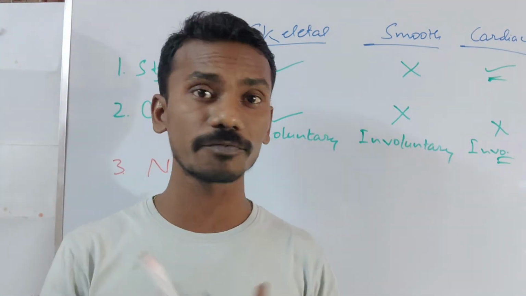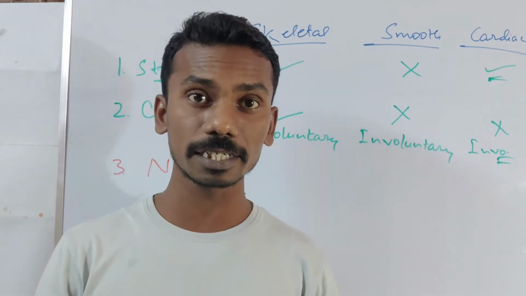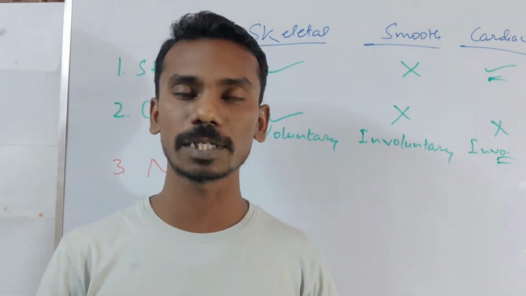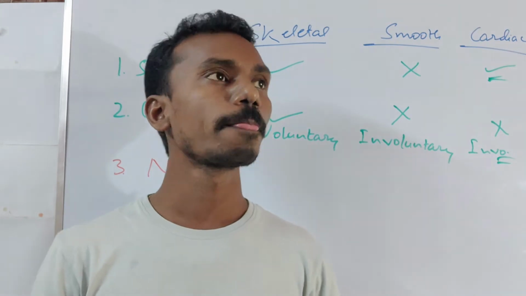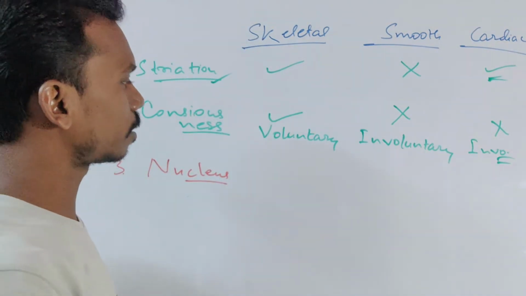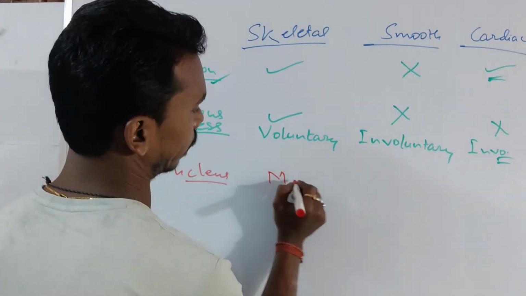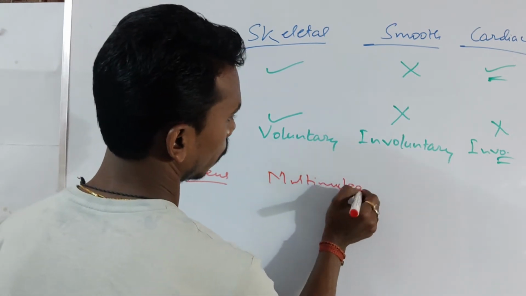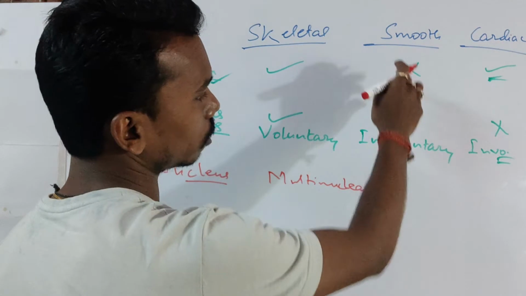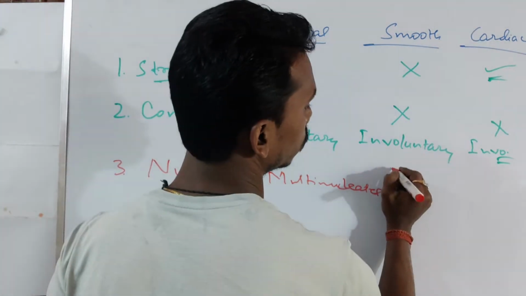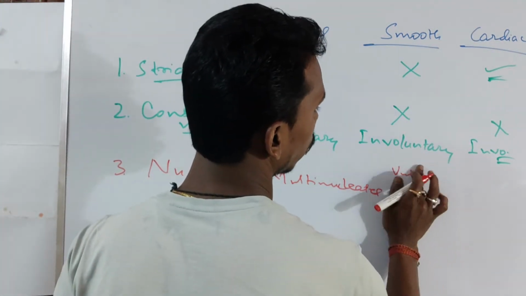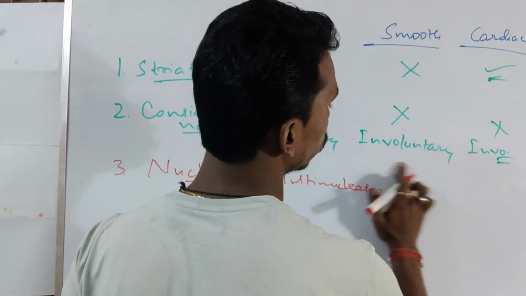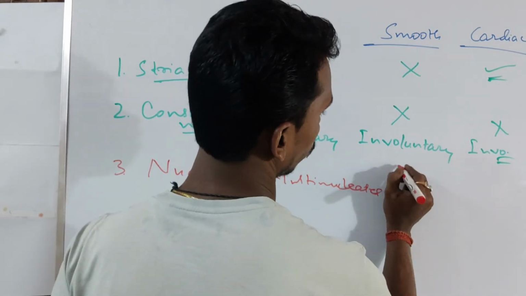Then cells must have a nucleus in case of eukaryotic cells, and we are human beings, so we must contain eukaryotic cells only. So in case of skeletal muscles, these are multinucleated. In case of smooth muscle, these are uninucleated, or a single nucleus is present.